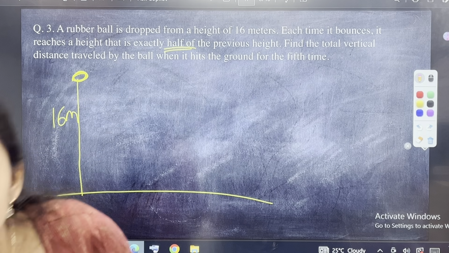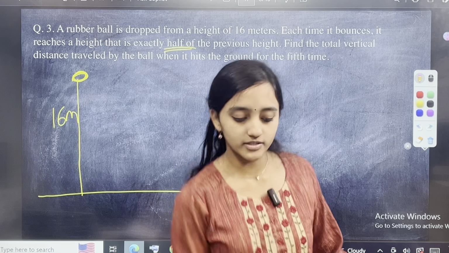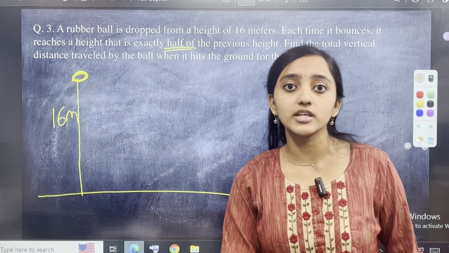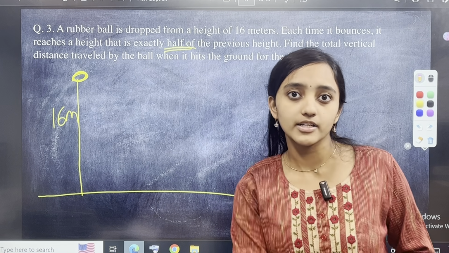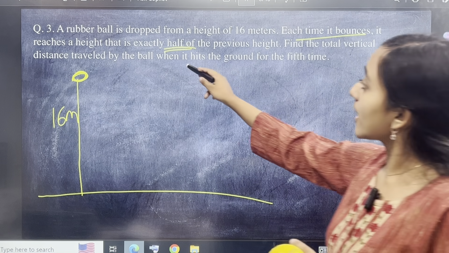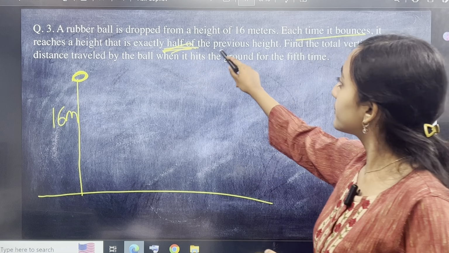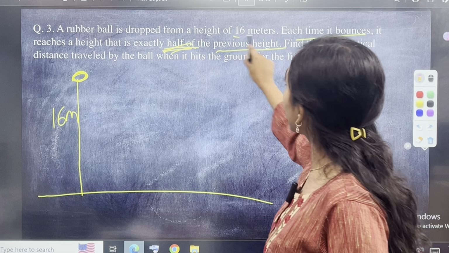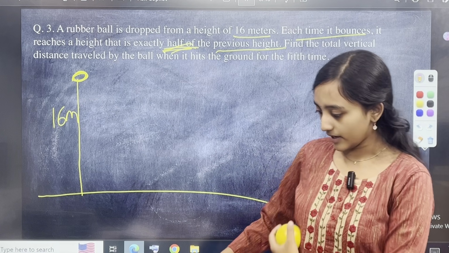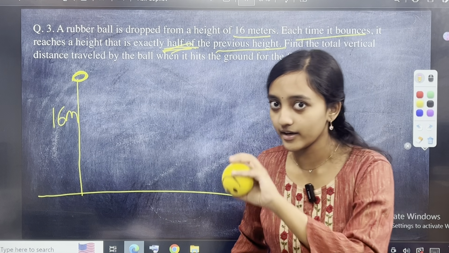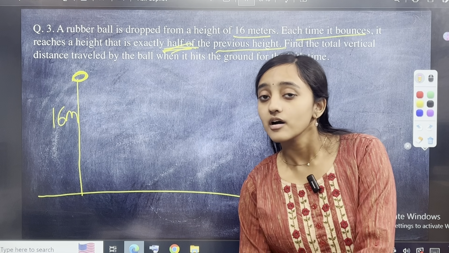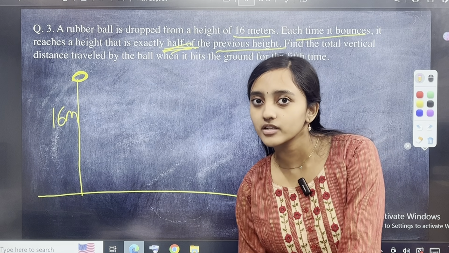You have a ball. It is dropped from a height of 16 meters. It is going up every time. It keeps going, कम होते जाएगा उसका height as it keeps bouncing and finally reaches the ground. What are they saying? Each time that it bounces, it reaches a height that is exactly half of the previous height. मतलब पहली बार 16 meters से गिरा है, नेक्स्ट टाइम 8 meters तक जा रहा है, उसके बाद 4 meters से बाउंस करेगा, फिर 2 meters से बाउंस करेगा, फिर 1 मीटर से बाउंस करेगा और फिर ग्राउंड रीच हो जाएगा.